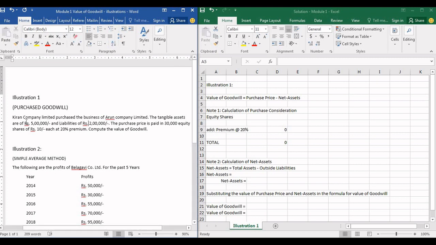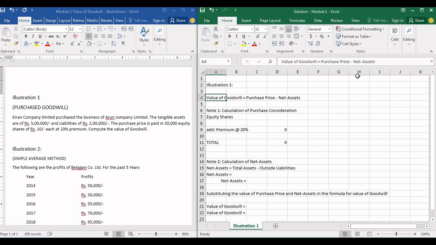So Arun Company Limited has tangible assets of 5 lakhs whereas their liabilities are of 2 lakhs. The purchase price is paid in 30,000 equity shares of rupees 10 each at 20% premium. Compute the value of goodwill. So these are the details that they have given. We have to find out the value of goodwill.